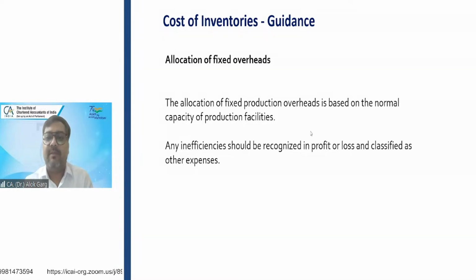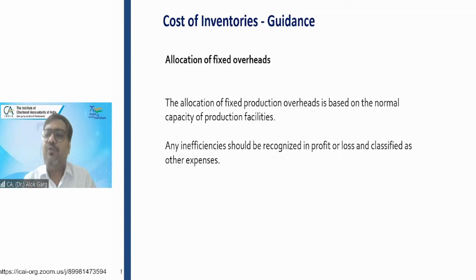Every plant has a normal capacity. Normal capacity is the ideal capacity of that plant. Let's say the plant has a normal capacity of 1 lakh units of output, and the factory rent is 5 lakh rupees per month. The normal capacity is 1 lakh units of output on a monthly basis.